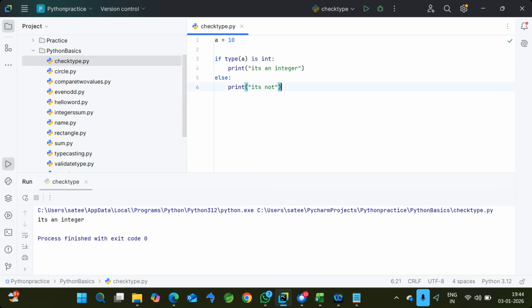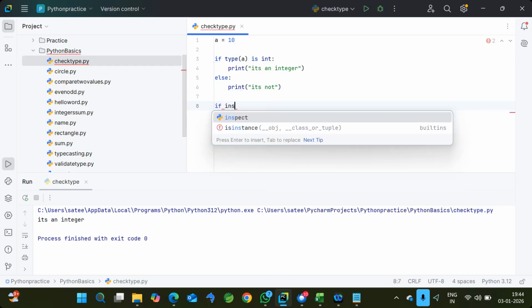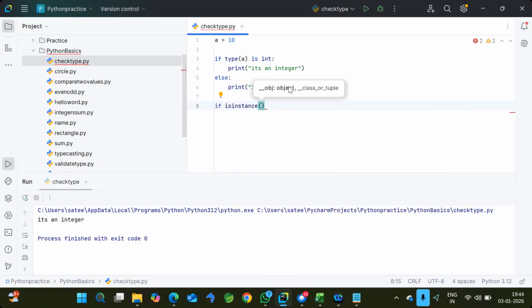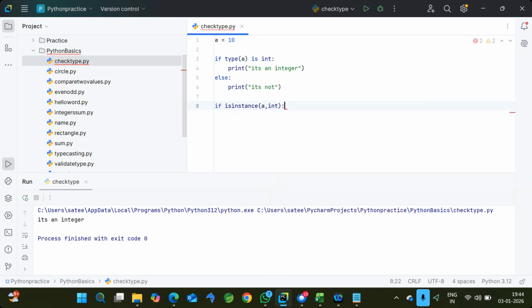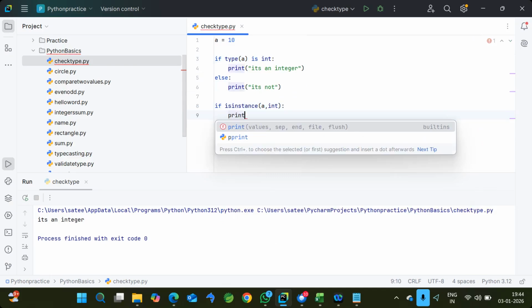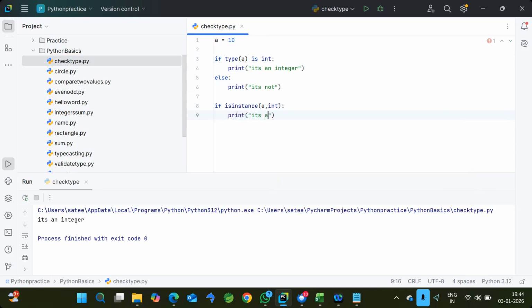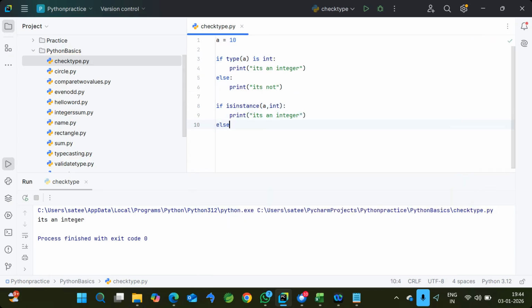Okay, so the syntax will be: if isinstance, here we can write a comma int. Now print it's an integer, else it's not.